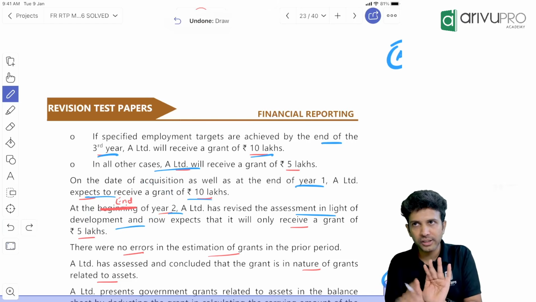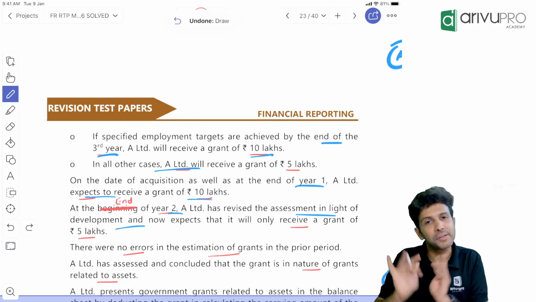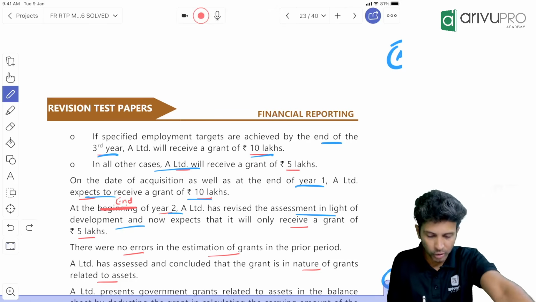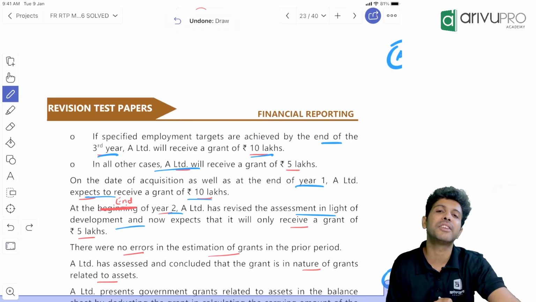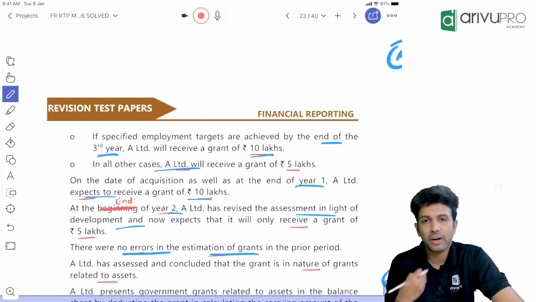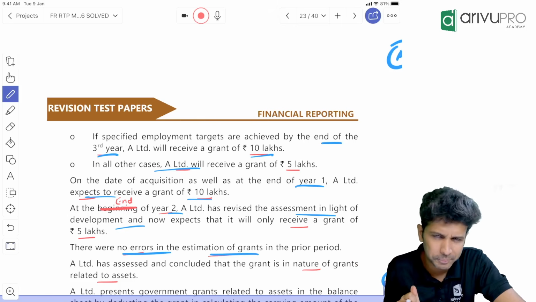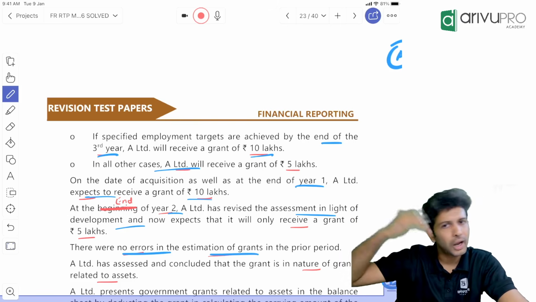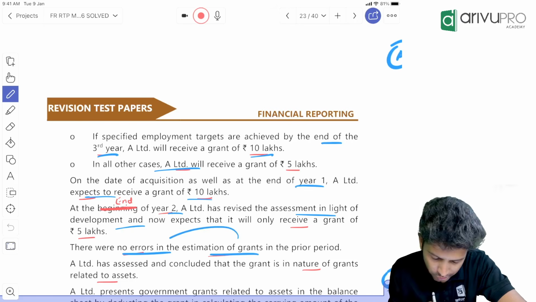So up to 2 years, our company was thinking we will receive 10 lakh. Second year ending, on that day, the company is saying, instead of 10 lakh, we will receive only 5 lakh. So in that case, there were no errors in estimate. They did not do any mistake in the estimate. This is a new information, right? Estimate is based on the circumstance. If circumstance change, our estimates also will change. So this is not an error.